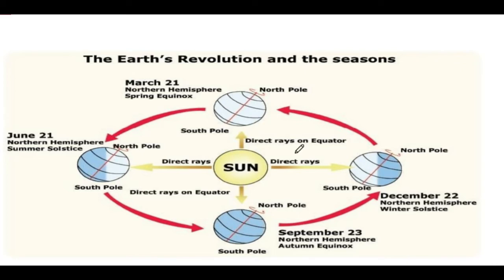There are 12 months. Here it's December. So after 3 months, here it will be March. Then after 3 months, it will be June. Then here it will be September. Then again it will be December. We are actually talking about this position on 21st June.